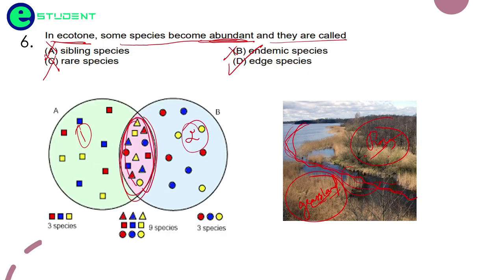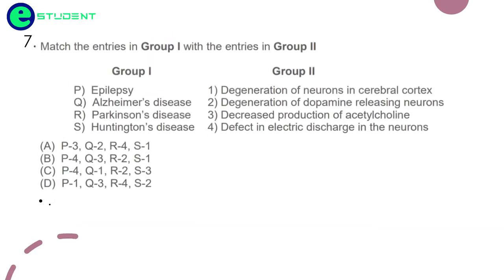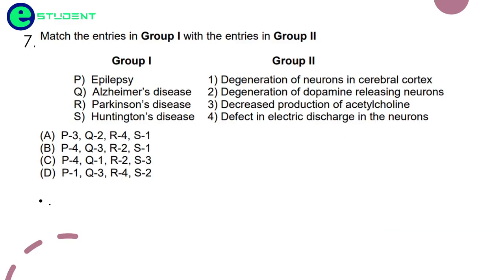Okay friends, coming to the next question now. Match the entries in group 1 with the entries in group 2. Okay friend, here first we need to see something which we know, a very easy question. You see, Alzheimer's disease is involved with the decreased production of acetylcholine. Okay, so Q is going to be 3.